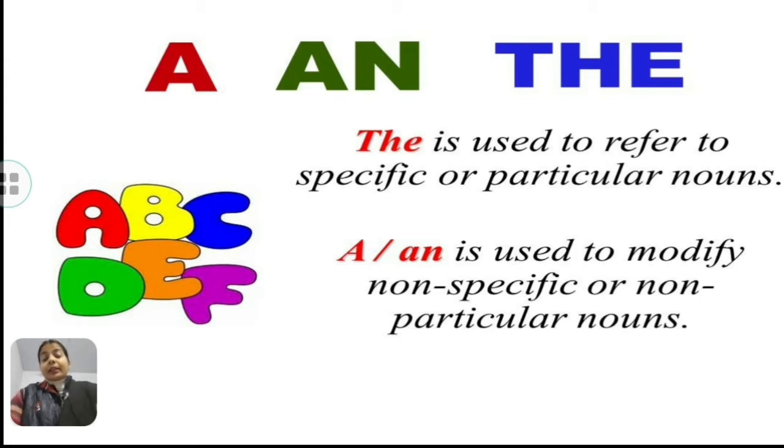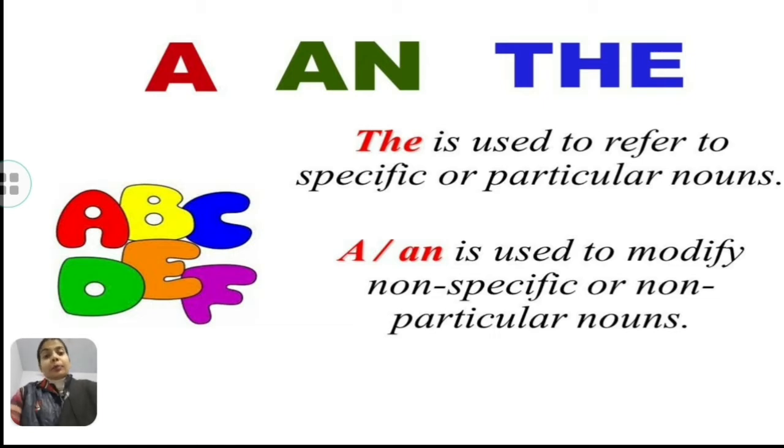You can say that a or an is called indefinite articles because they do not refer to any specific person or thing. The article the is called a definite article because it refers to a specific person or a particular person or thing.